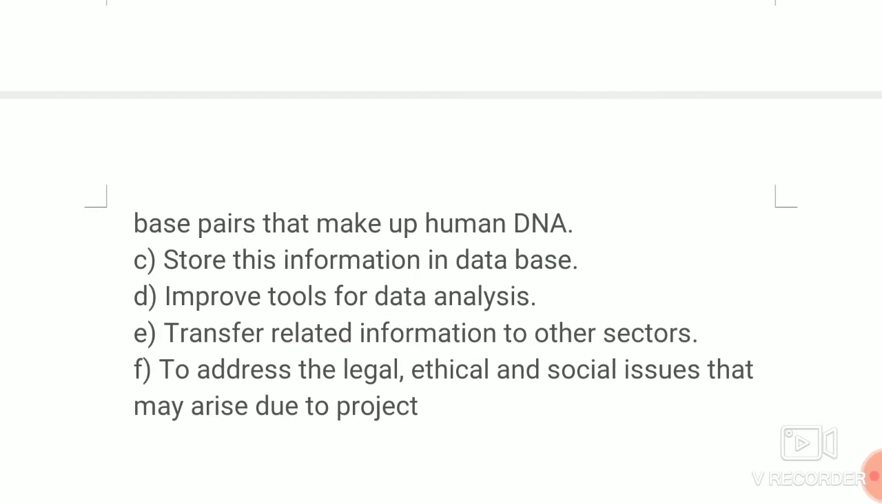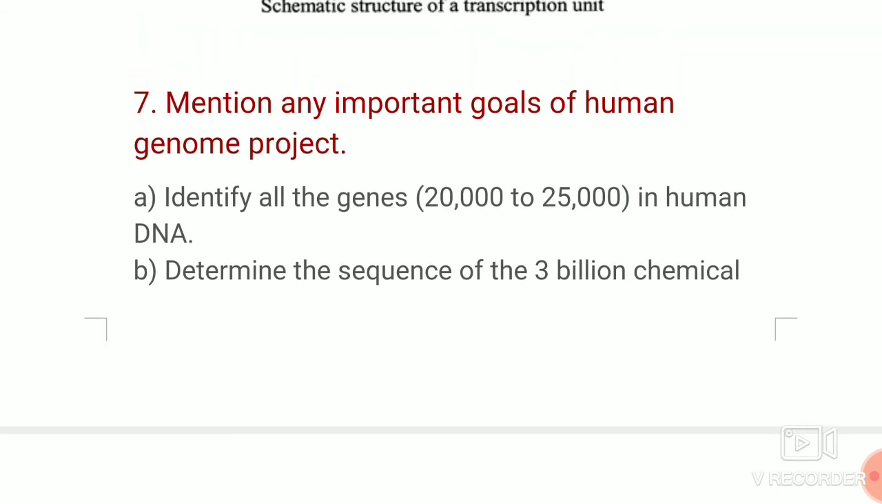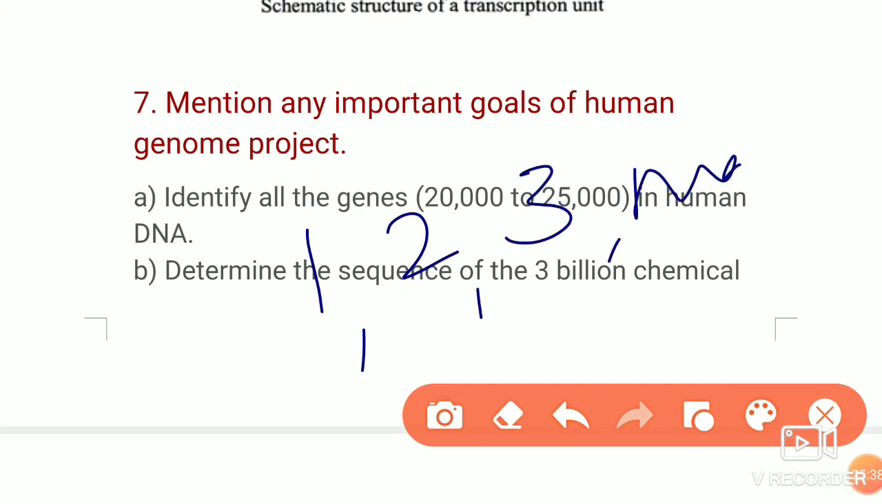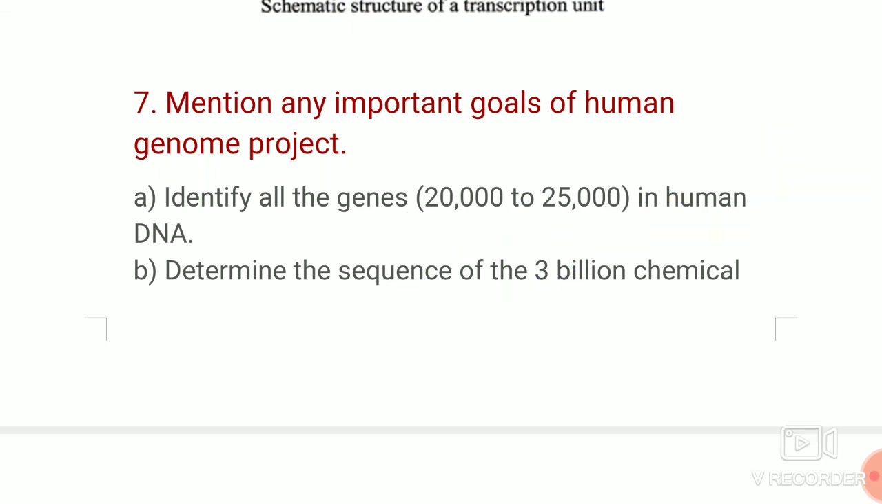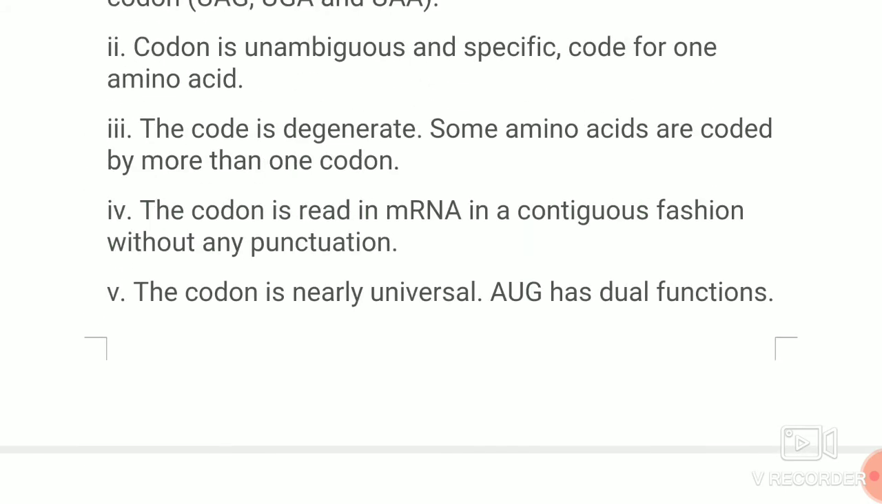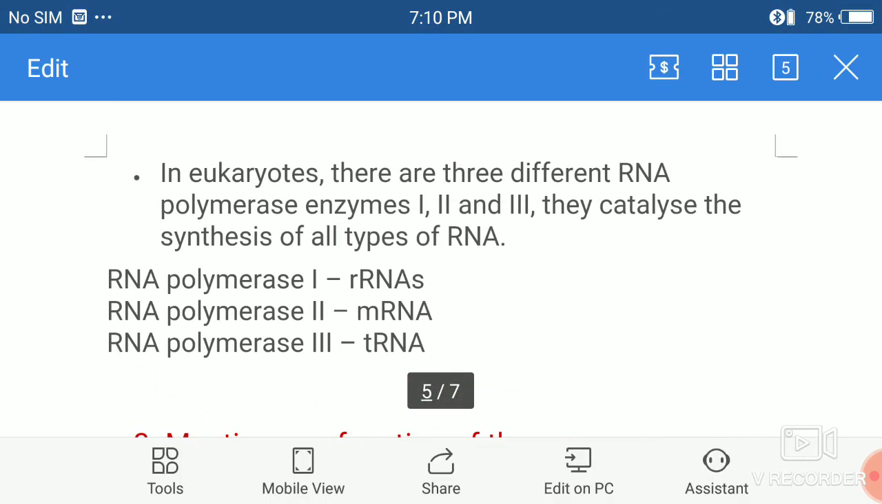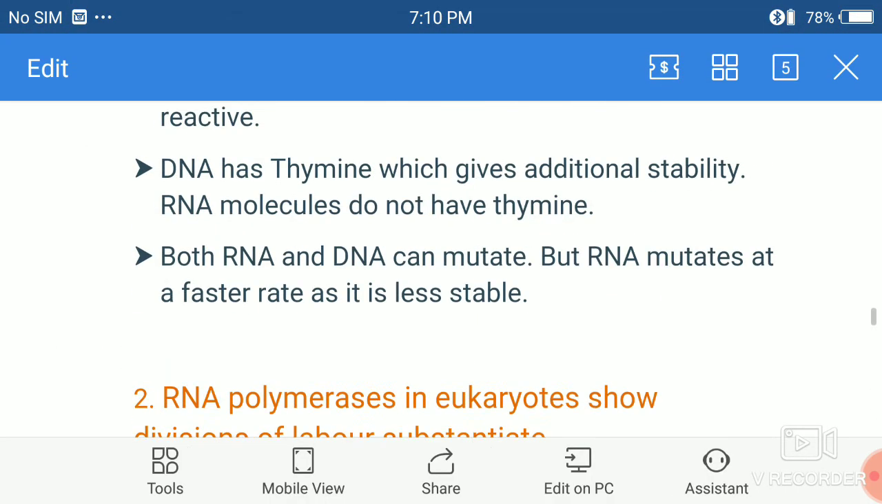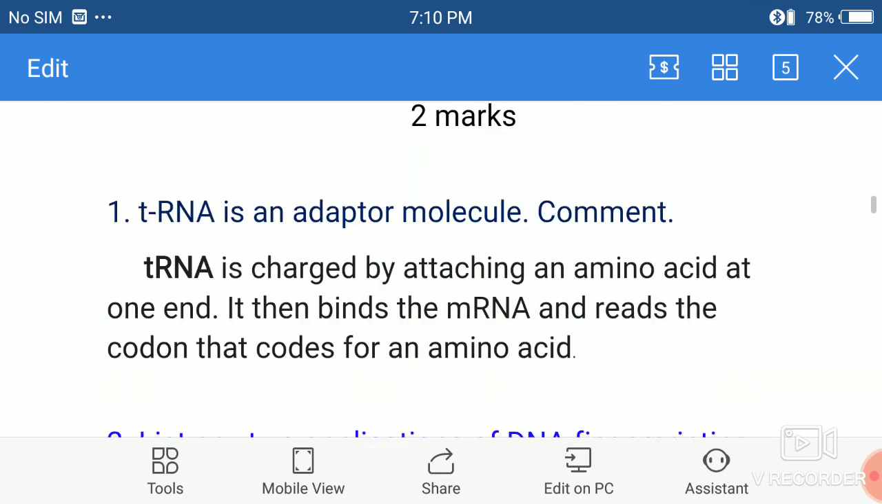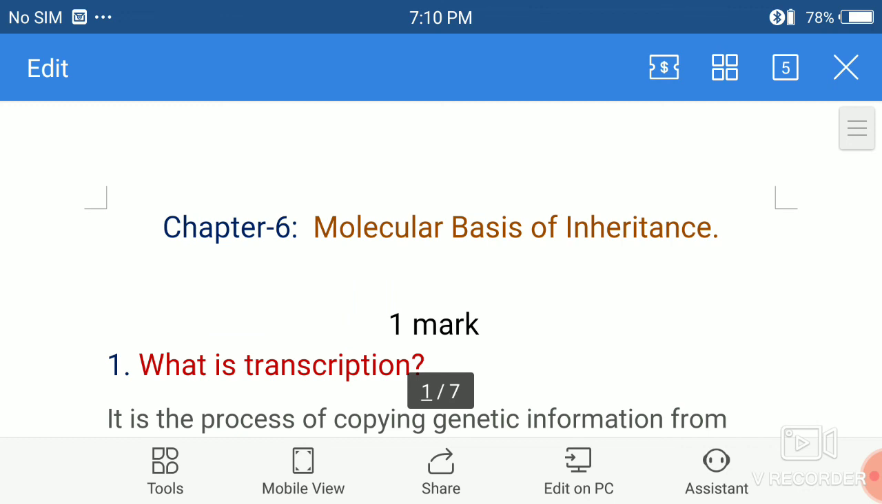So till now I have explained the 6th chapter, in that the 1 mark, 2 marks and 3 marks questions. In the next session of the video I will explain the 5 marks questions. Only 5 marks questions I will explain in the next session. So go through this video, which has only the 1 mark, 2 marks and 3 marks questions.